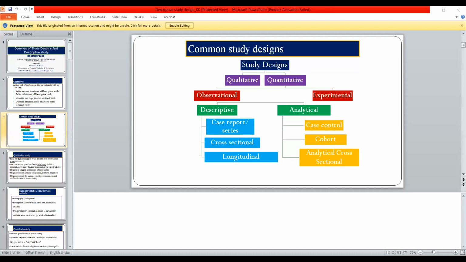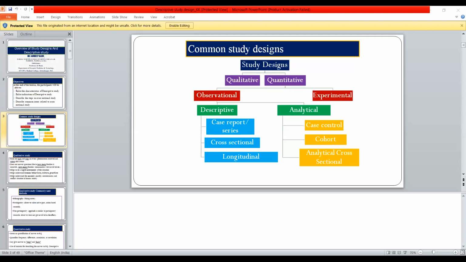Prevalence. While a longitudinal study gives you the incidence. Then analytical study, I already told, the research question is difference or association type: association between two drugs, association between a variable and the outcome, that is the association.